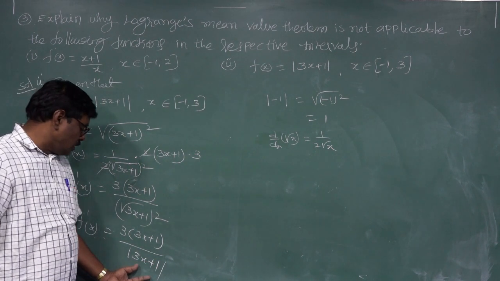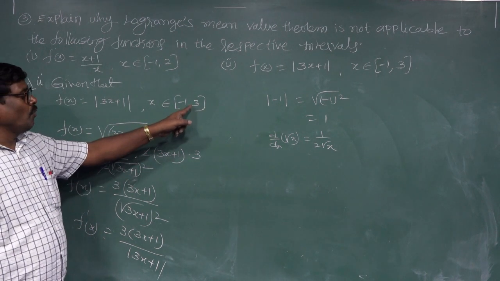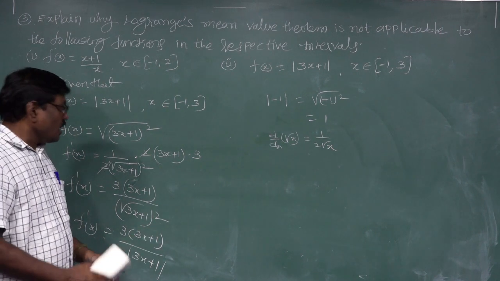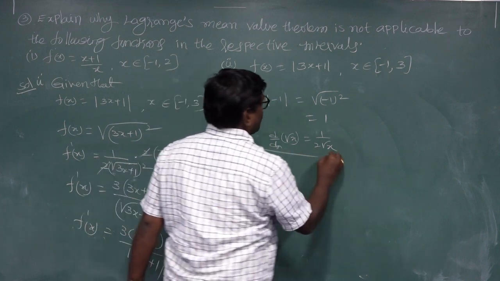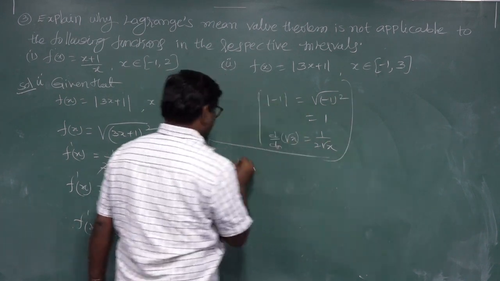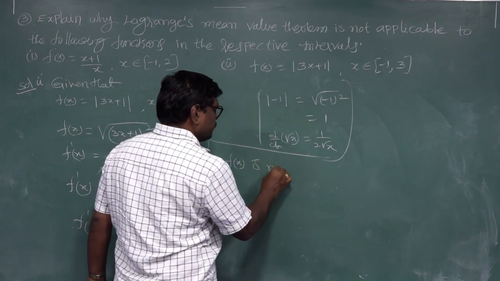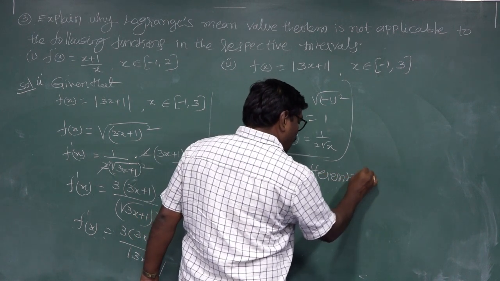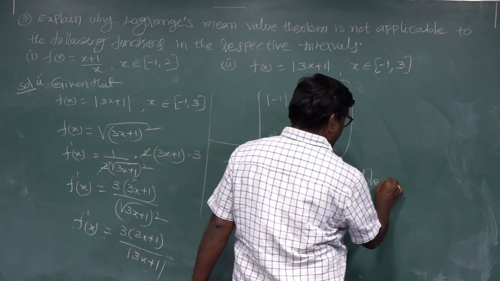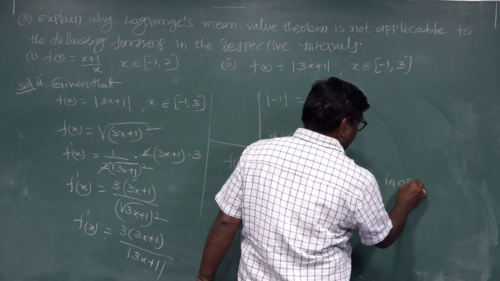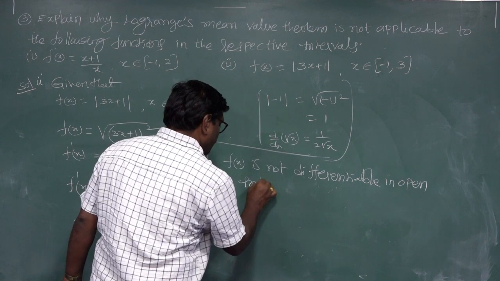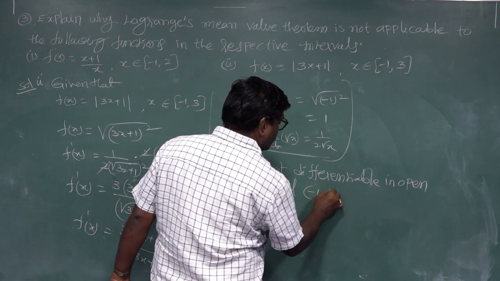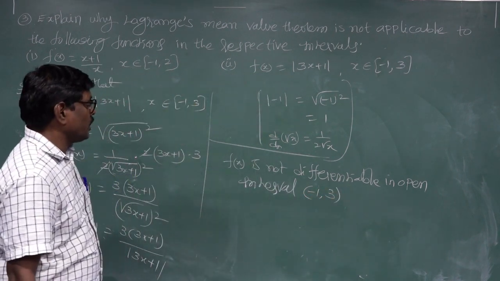This value at x equal to 0, 1, 2. The substitution value is 0. Then f of x is not differentiable in the open interval minus 1 comma 3.